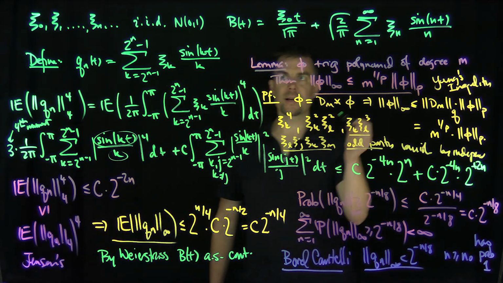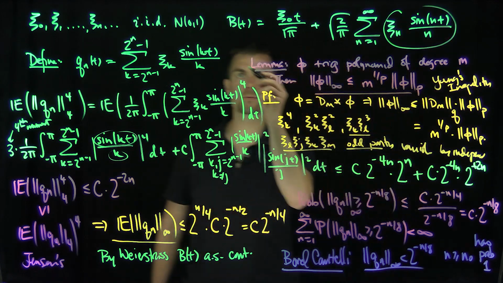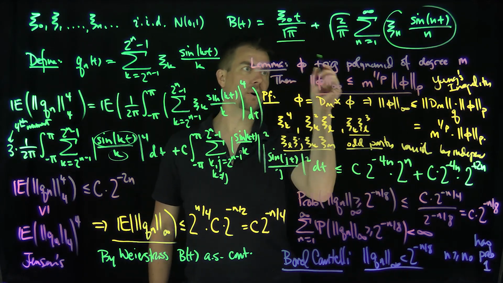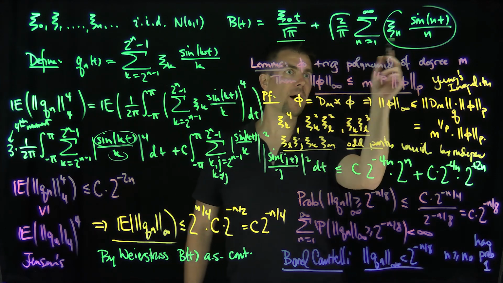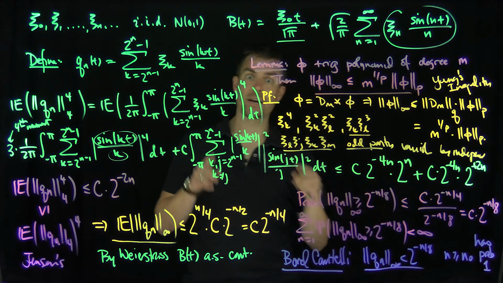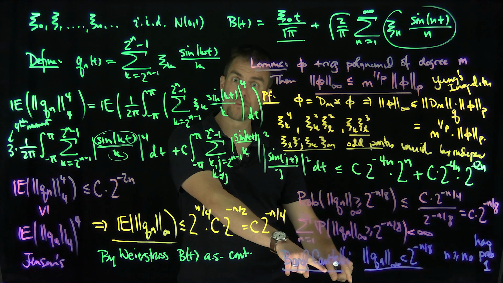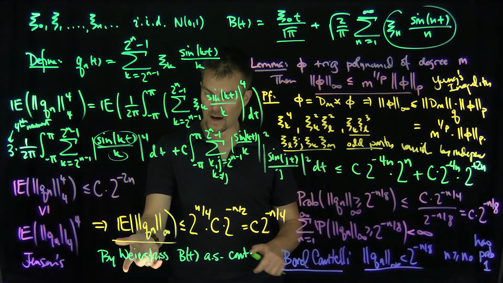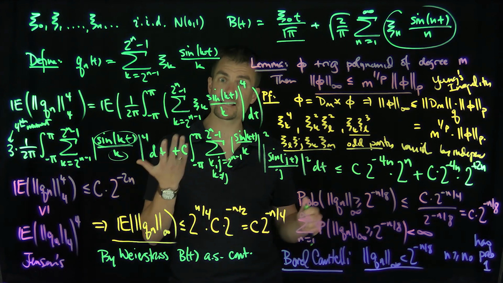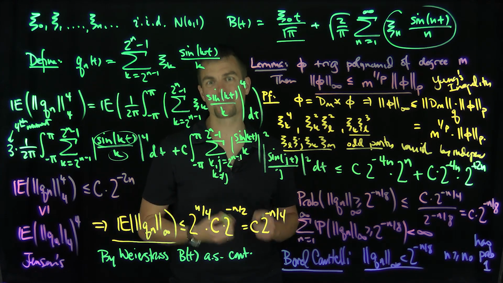Because I'm writing my B of t, these terms over here are really what? I'm really summing. I can also write B of t as the sum of this continuous function plus 2 over the square root of pi times these things over here on dyadic scales, Qn. So I have a sum of functions which are uniformly bounded, and that uniform bound is summable, so I know by the Weierstrass M test that this B of t has to be continuous almost surely. So Brownian motion is almost surely a continuous process. Thank you very much.